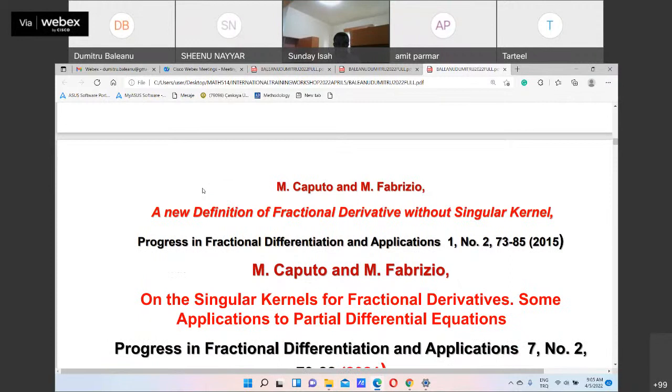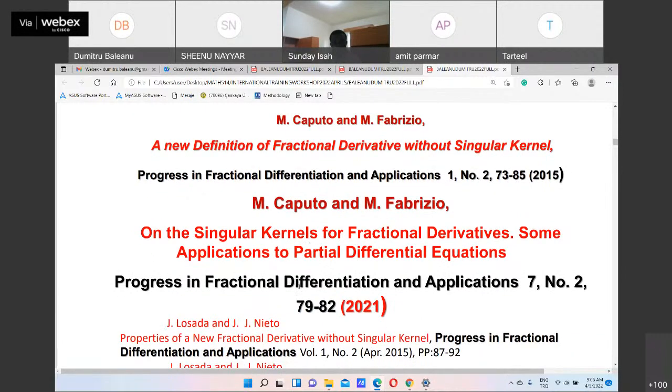Some new papers are about the modification of the Caputo-Fabrizio operator, it is here, and the definition of the fractional derivative with the kernel problem at the origin. This problem was solved for Caputo-Fabrizio, meaning for the exponential kernel, by Caputo and Fabrizio in 2021 in this paper, and it was applied for several